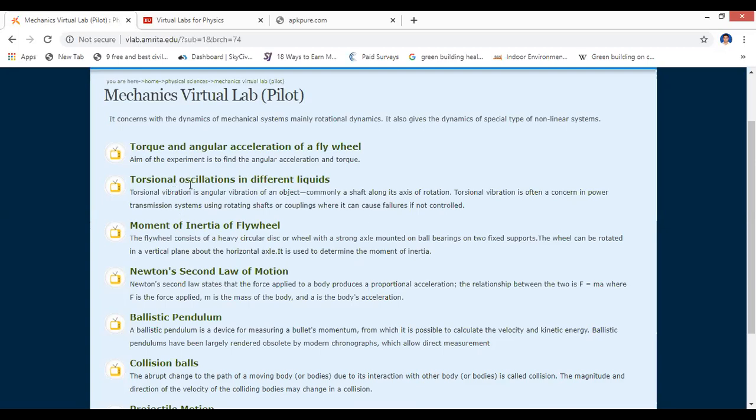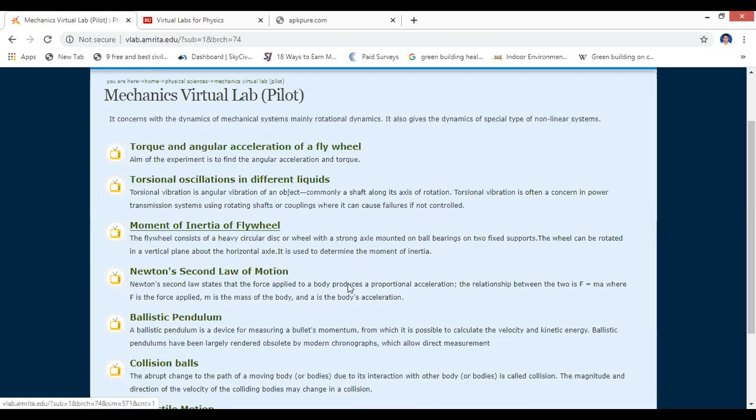So let me show you one experiment, which is the moment of inertia of a flywheel. How to see this? Entering into this, you can take my link or type in the web browsing bar b-lab.edu education / subject equal to 1 and time equal to 64. You can type the link right away, or else you can Google engineering mechanics lab by Amrita Vidyapeetham. That will also redirect you to the link.